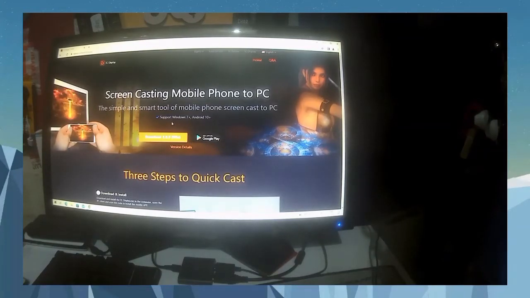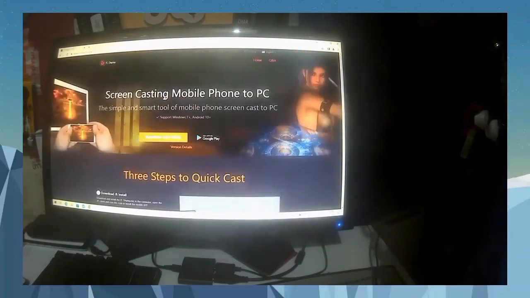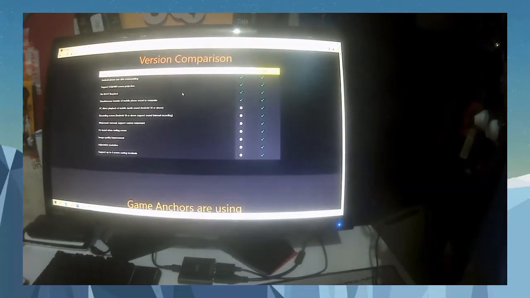I don't think it will work on iOS, but what is specified here is only Android. Anyway, maybe there's an iOS version of this. So what you will do, just go down. This version is only a demo mode, which is what we are going to download.